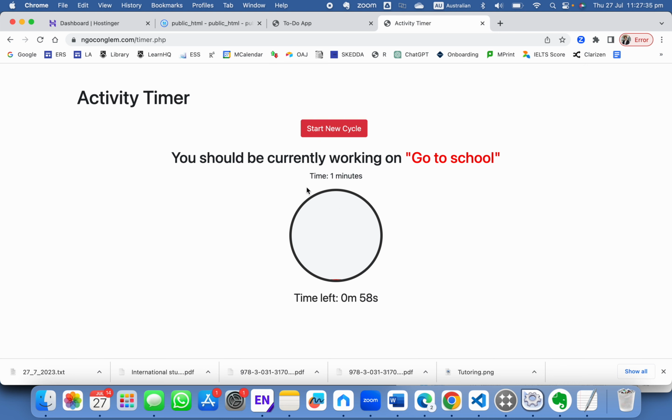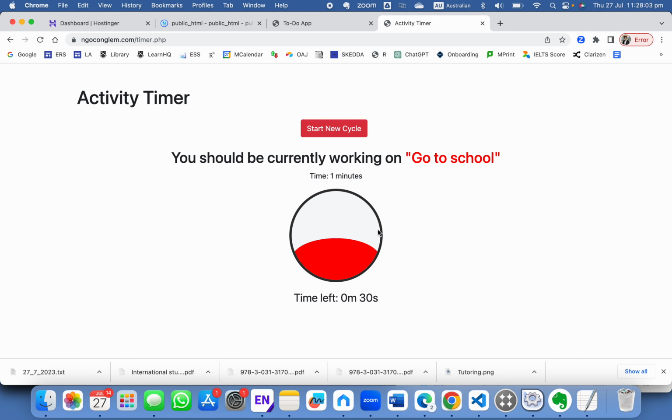Now let's confirm. The second task is go to school in the same amount of time, 1 minute, and you see it will keep counting like this. When the red bar reaches the top, it's gone. Then at the end of it, you will have a download file that will save all of the activities that you entered and the number of minutes that you spent, which is pretty great.